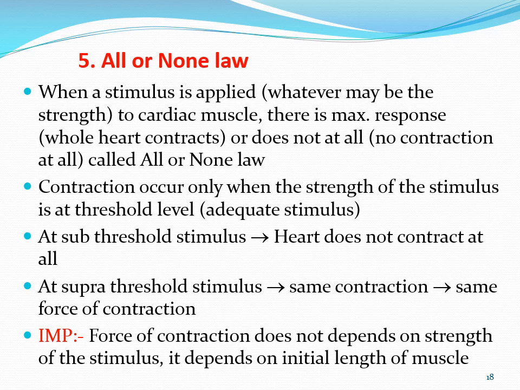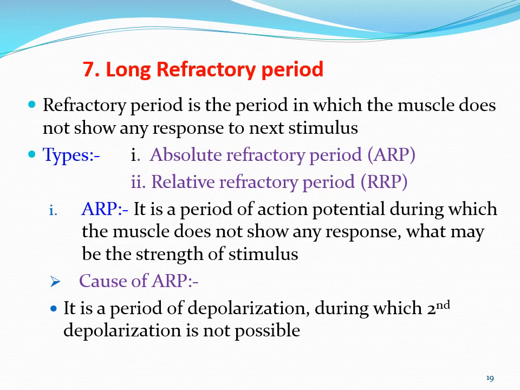There is an increase in contraction. But if you increase the strength of the stimulus, the heart does not contract more. But if the accumulation of blood is more, then the heart contracts vigorously. That is also one of the important points regarding the all or none law. Okay, so we'll continue on the next slide.